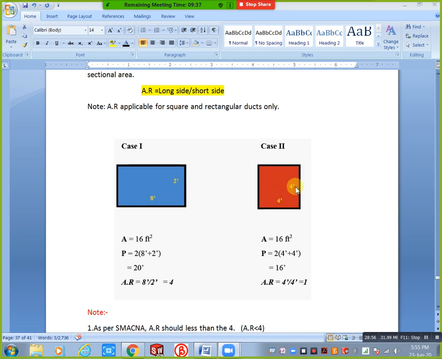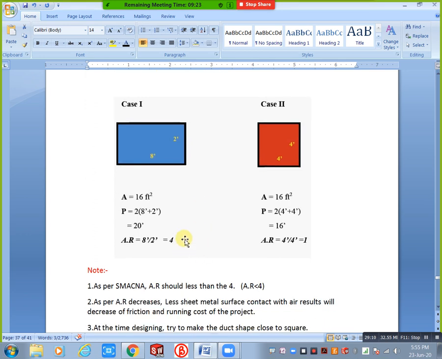But you will take here compared to this one, here we need more. Okay, up to 4 applicable. If you take here 4:1 or 1:4, always we are taking what? Larger area. Larger area we have 8 feet here, you will take this one based on our aspect ratio completely. Here you will get your value 4. This is bad and this is normal. This is the best thing, this is normal.